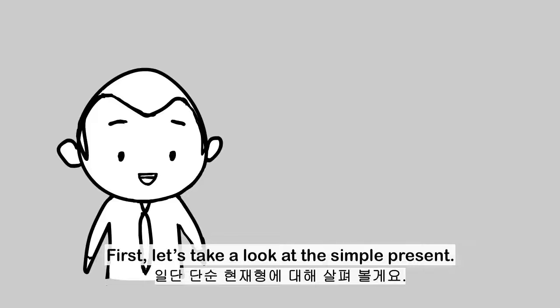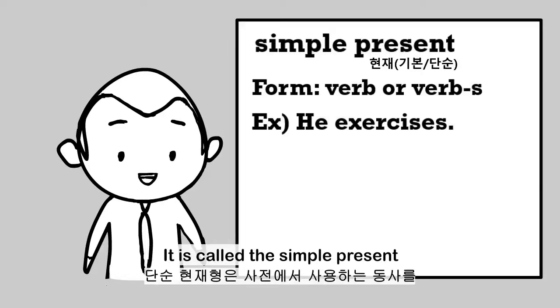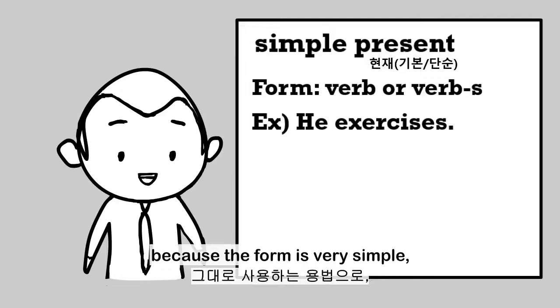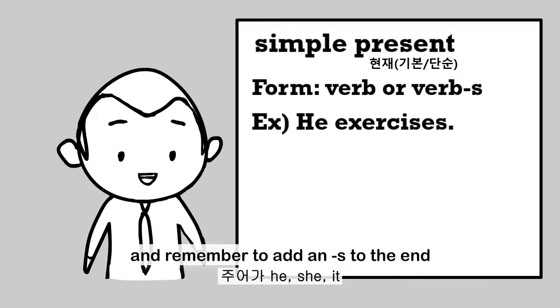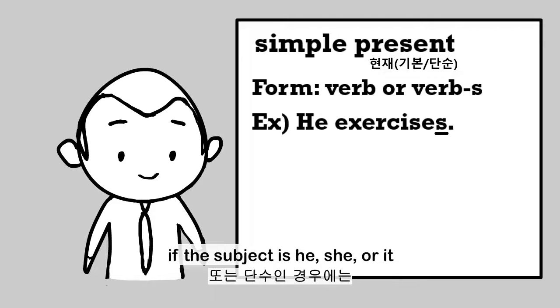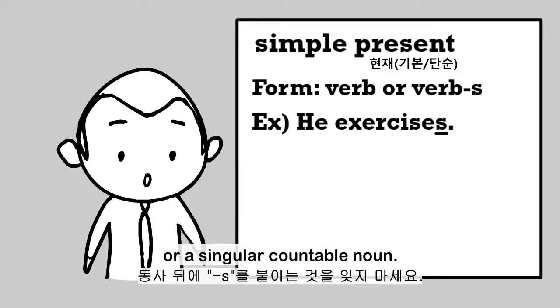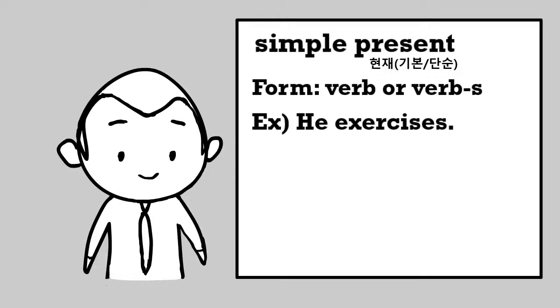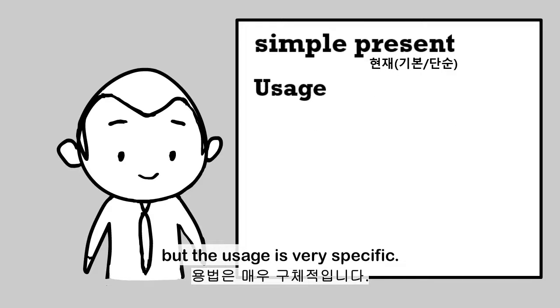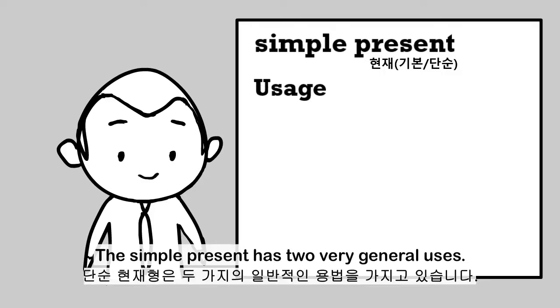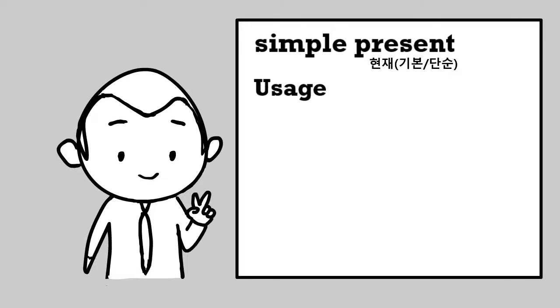First, let's take a look at the simple present. It is called the simple present because the form is very simple, usually just the dictionary form of the verb, and remember to add an S to the end if the subject is he, she, or it, or a singular countable noun. The form may be simple, but the usage is very specific. The simple present has two very general uses.